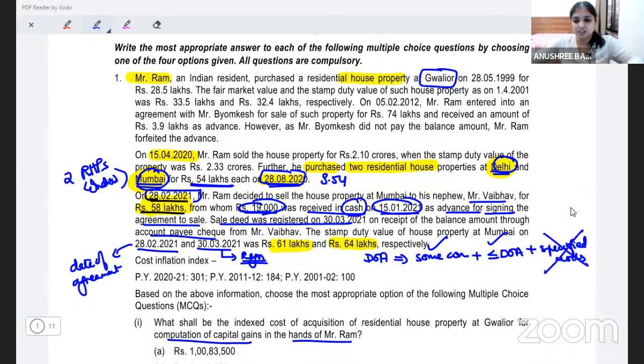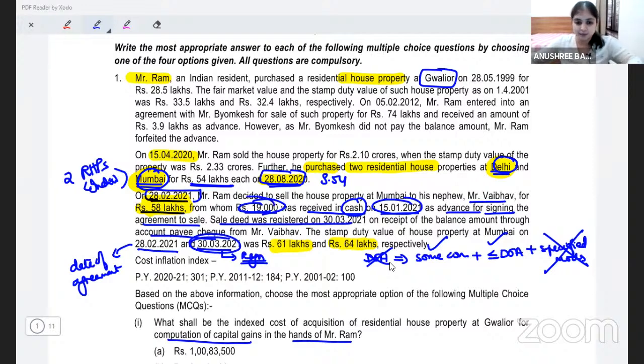So this condition is not fulfilled. Because one of these three conditions is not fulfilled, I cannot take SDV on date of agreement. So instead, tell me, I am going to pick SDV on which date? I will instead obviously pick SDV on the date of registration. Are we all clear with this?